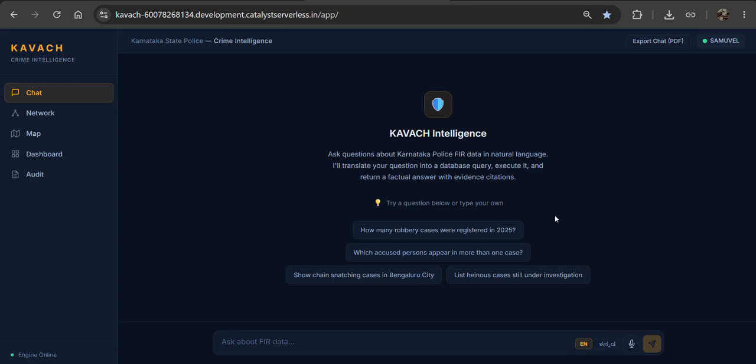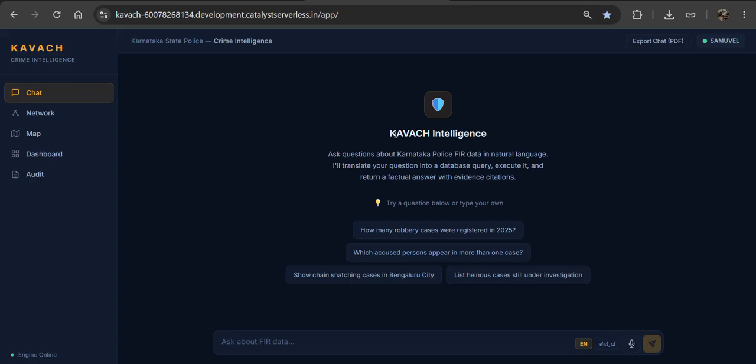Here I have developed an AI-driven crime analytics platform for Karnataka State Police through KSP Datathon 2026. It's a virtual and advanced AI-driven crime analytics and visualization board for crime intelligence.